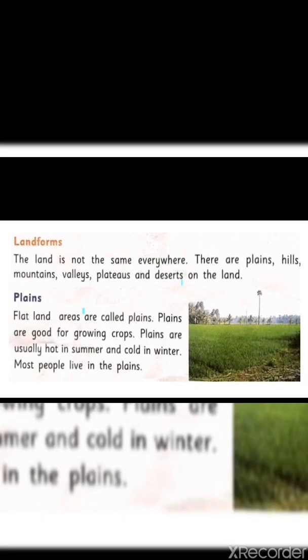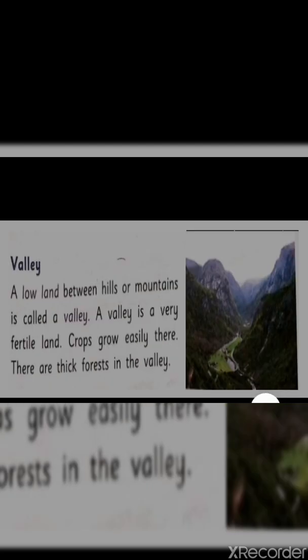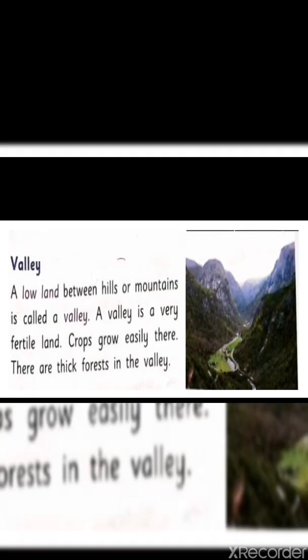Today we will learn about landforms: valleys, plateau and deserts. Valleys are the low-lying areas between two mountains or hills. A lowland between hills or mountains is called a valley. A valley is very fertile land. Crops grow easily there. There are thick forests in the valley.